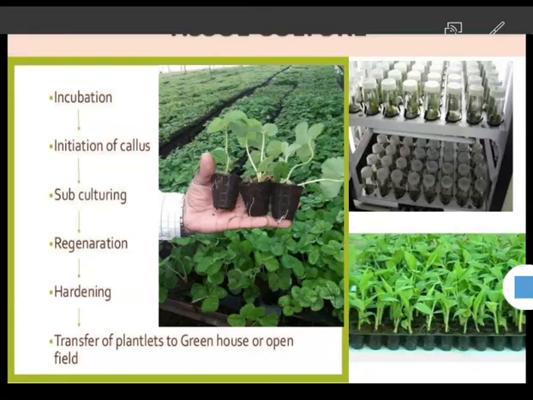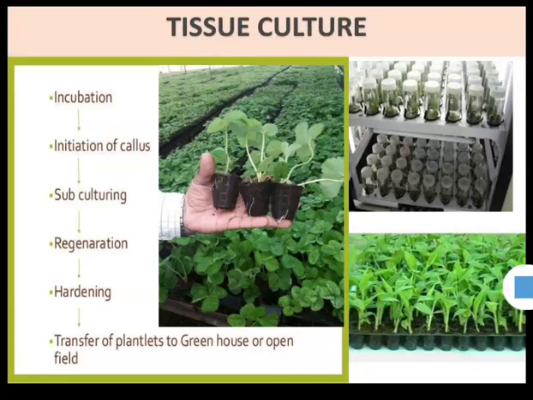Next one, regeneration and hardening. Hardening: after the root and shoot initiation, the plantlets are transferred into soil, in a greenhouse or in an open field.